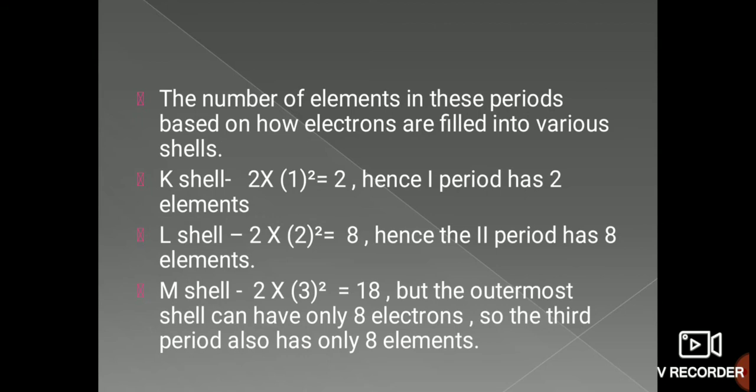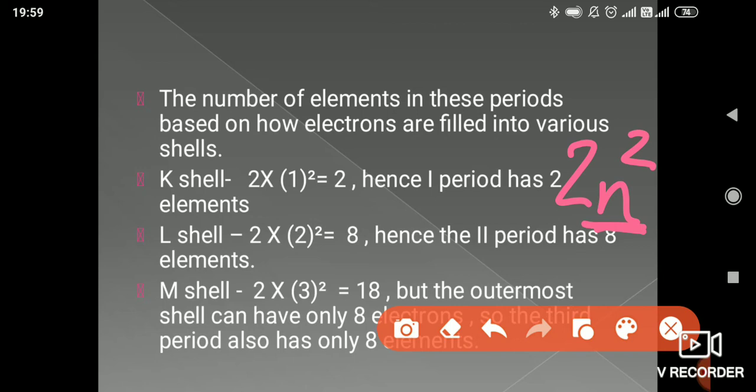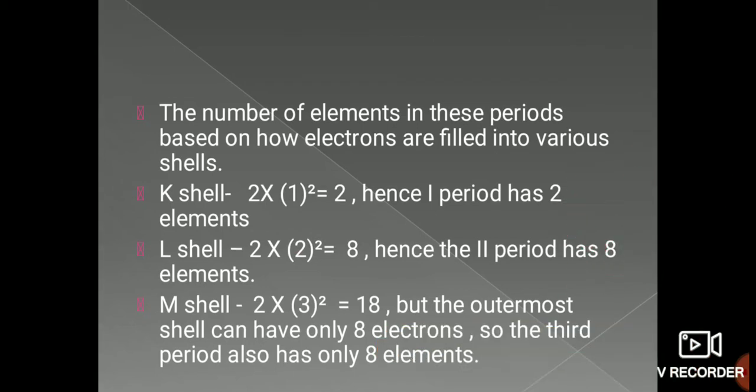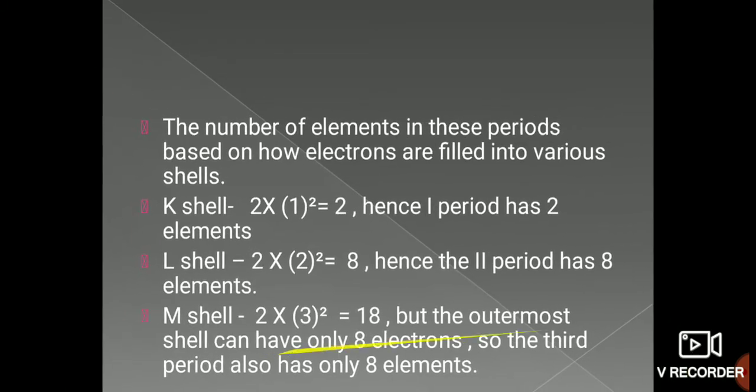Like in the K shell, we all know that only 2 electrons should be there in the first shell. We have studied, if you remember, the 2n square rule in the Bohr-Bury scheme, where n stands for the number of the shell. So K is the first shell, so 2 into 1 square is equal to 2. Hence the first period has only 2 elements. Then if you go with the L shell, 2 into 2 square is equal to 8. Hence the second period has 8 elements. If you go with the third shell, 2 into 3 square is equal to 18.